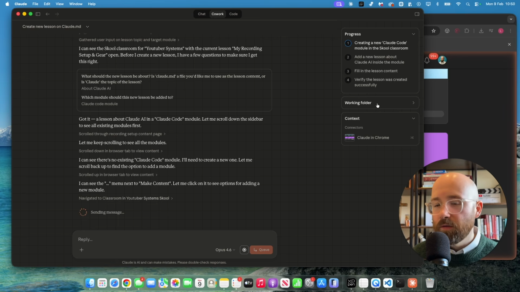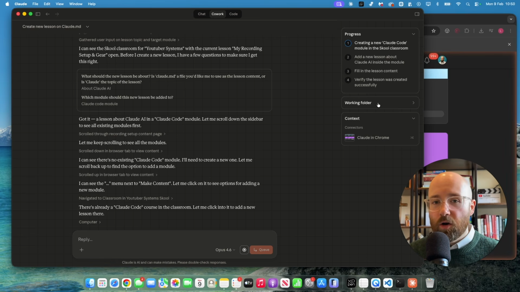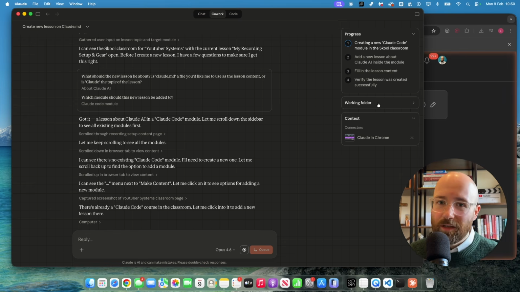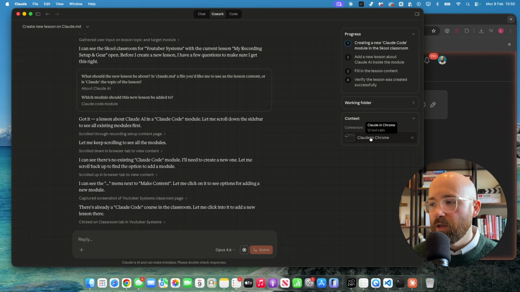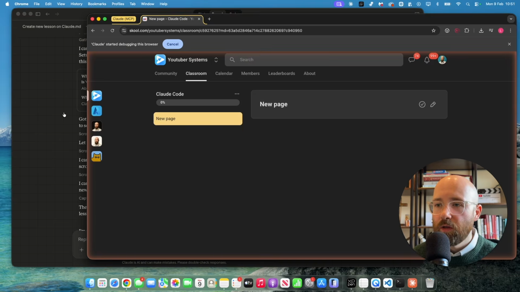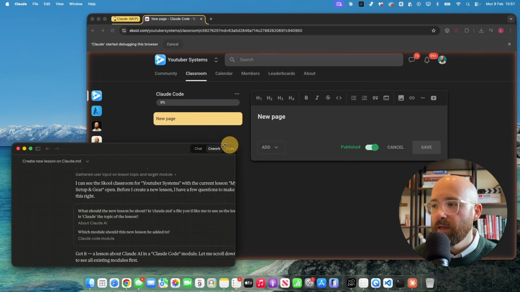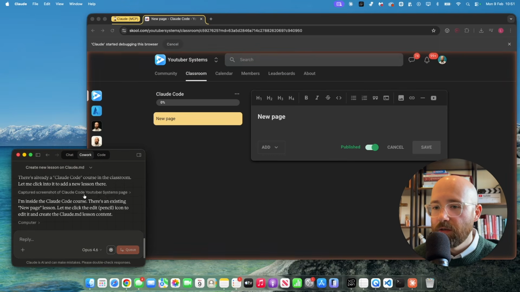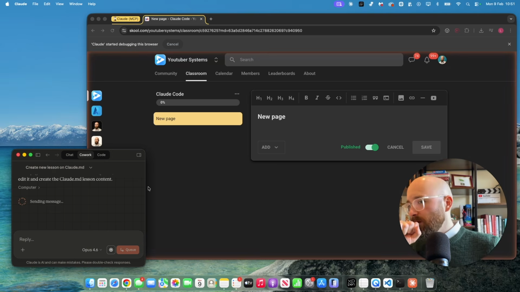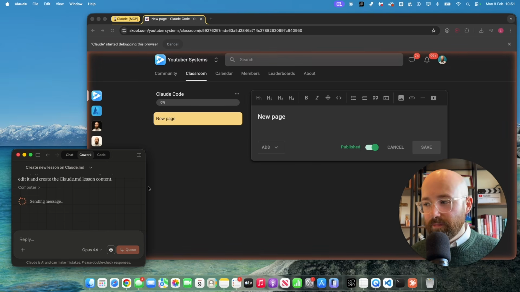Work in folder: if you're in documents or whatever, you could have your entire course as files inside of your documents folder, and you could just say use these files. And then the connectors for the context here, we have this Claude in Chrome, which is the one I was talking about. So there we go. It's opened up Claude here. Make this tiny. And it's creating a new page, as you can see. I mean, this is just mind-blowing stuff. And then it will go and actually try to create the page.